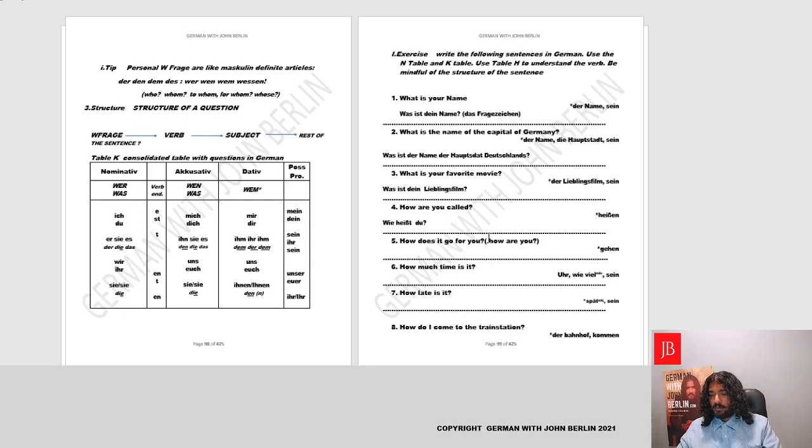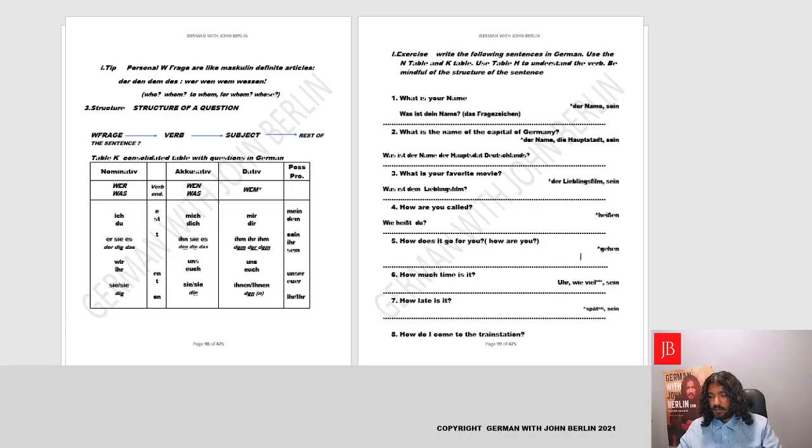Moving forward, we'll be going to the next question. How does it go for you? Or how are you, in simple words? So we'll begin with wie, that is how. The verb to go is gehen. We'll conjugate it for es. Wie geht es? How is it? Now, wie geht es for you? For whom? Dative, yes, wem? So it's you, we'll say dir. So, wie geht es dir? How does it go for you? Wie geht es dir? How are you?